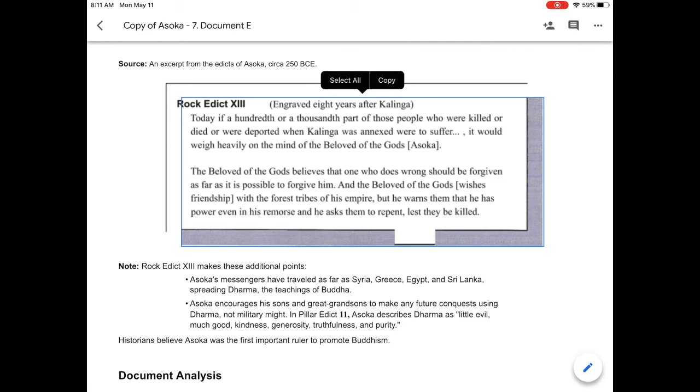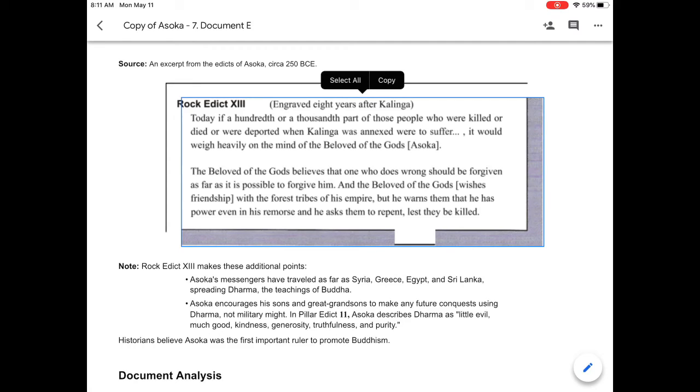Okay, so this document E was kind of a tricky one. We talked about how it gave evidence for both sides. Like, you could say that Ashoka was threatening the forest people, and that shows that he's ruthless. But he also said that he was remorseful and regretted the things that he had done to the Kalinga Empire, and that he wanted to ask for forgiveness, and if possible, he hoped that they could forgive him.